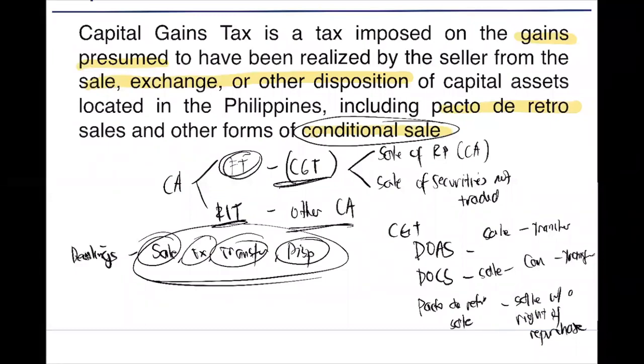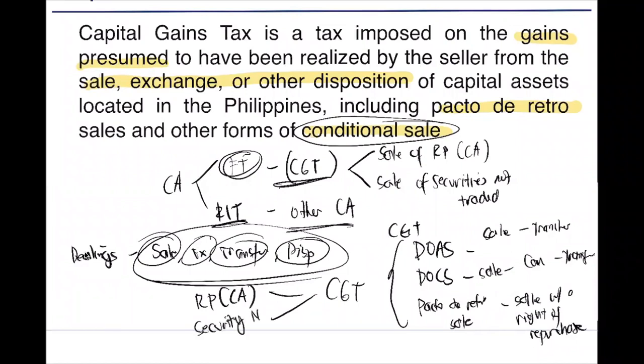So pacto de retro sale. Whatever is the form of the sale, whether absolute, whether conditional, whether pacto de retro, subject to CGT, if ever that is a real property considered as capital asset and a security not traded in stock exchange. Clear? Okay, so we started by learning first what is a capital asset and ordinary asset.